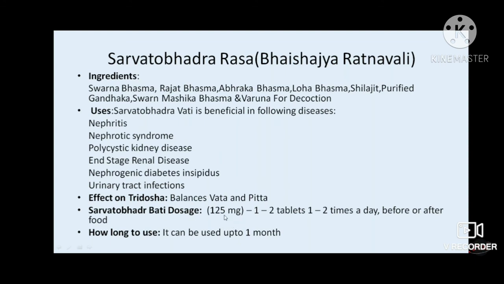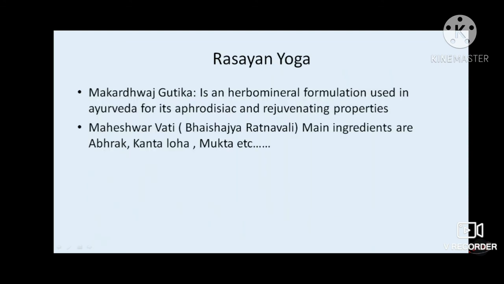It is given in a dose of 125 milligram once or twice a day, before or after food. If the patient is having hyperacidity, we should use it afterwards. Or if the patient doesn't have any stomach upset, we can give it before food and we can give it up to a month. Then other Rasayan yogas are Makardhwaj and Maheshwarvati.